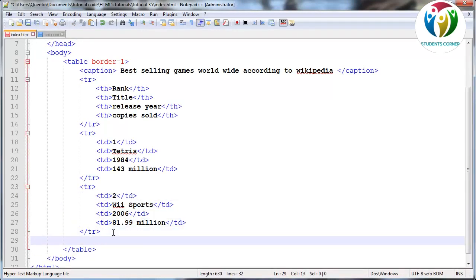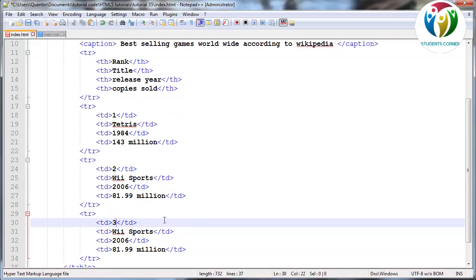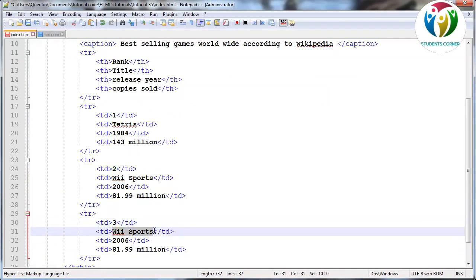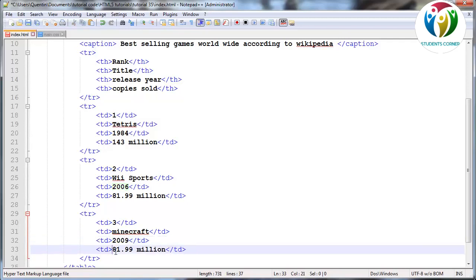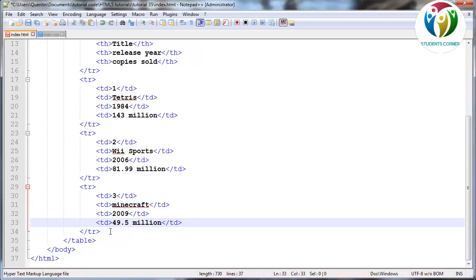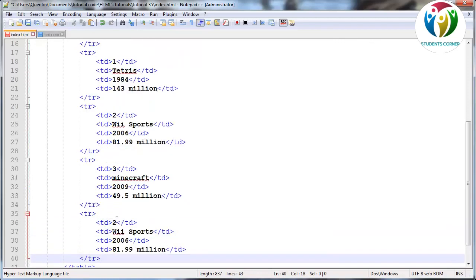So the third most selling game in the world, which I find to be quite crazy, is actually Minecraft, and that is super insane because it really isn't the best game in the world, or most fun game in the world. But if you guys play Minecraft, I'm sorry to offend you, but I have also played Minecraft. I've bought it, and it's cool, but not that cool. Okay, so 49.5 million copies of Minecraft sold worldwide.